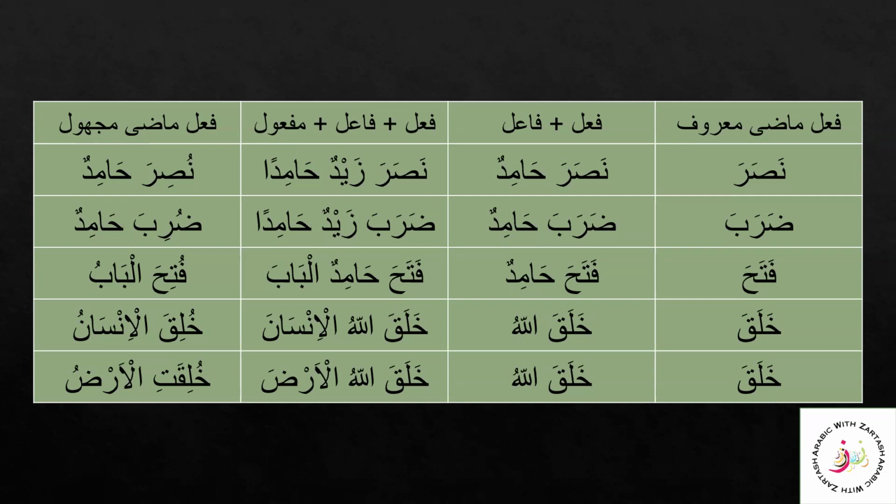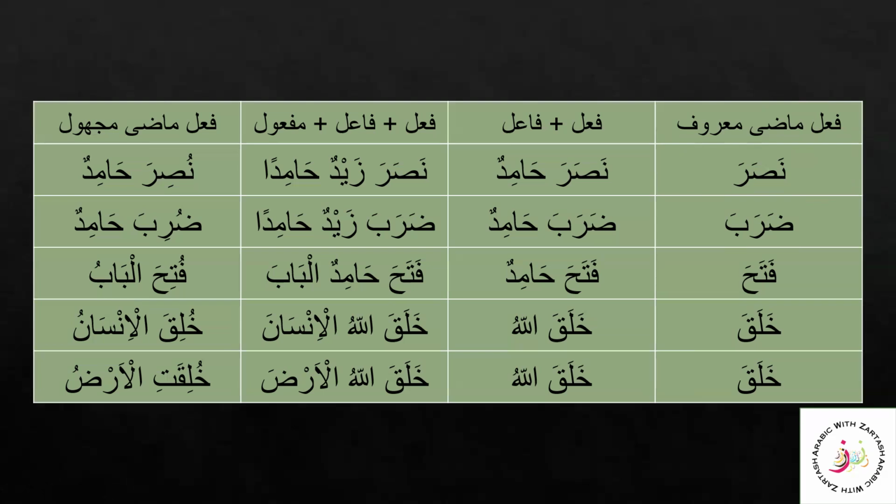Let's see here. We know that in a common Jumla Fi'liyya, here like Nasara, there is an inside doer or inside fa'il that is here, Huwa Nasara. We know that. This is fi'l madi ma'ruf. Nasara, he helped. So there is, we know that, an inside fa'il.